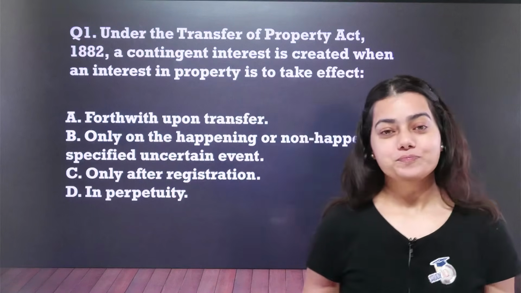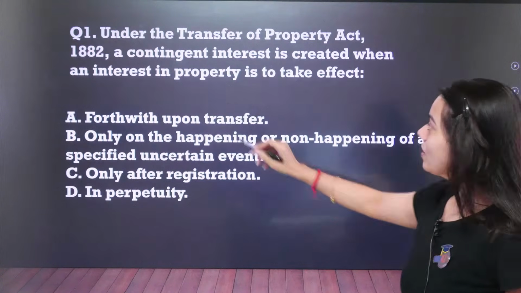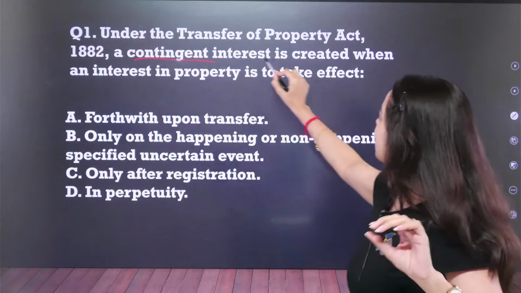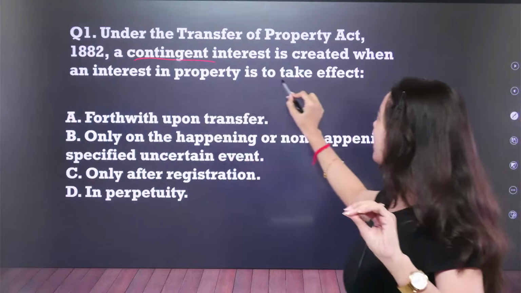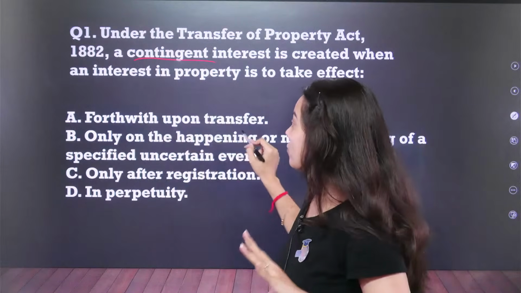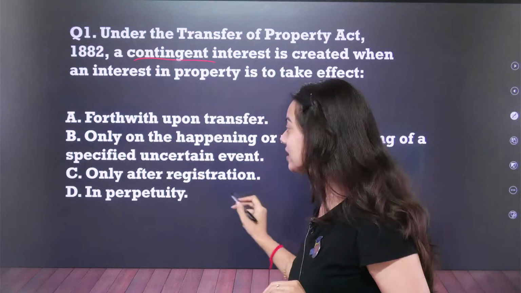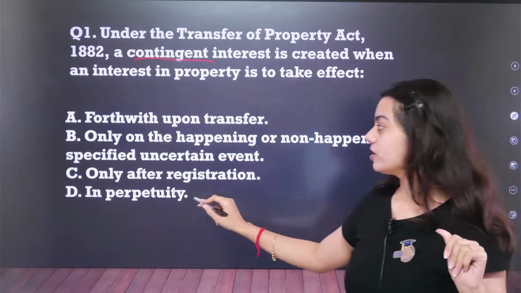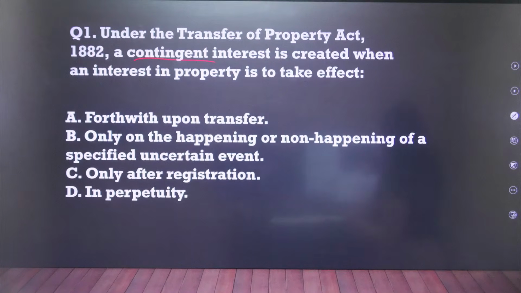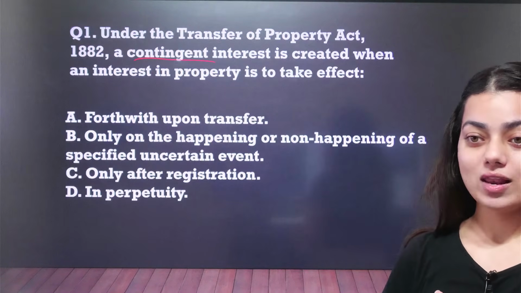Question number 1. Very easy concept. Let us read the question first. Under the Transfer of Property Act 1882, a contingent interest is created when an interest in property is to take effect. Option A, forthwith upon transfer; option B, only on the happening or non-happening of a specified uncertain event; option C, only after registration; or option D, in perpetuity. Answer the question now. I'll move a bit away from the screen so that you are able to read it properly and then I'll explain the concept as well.